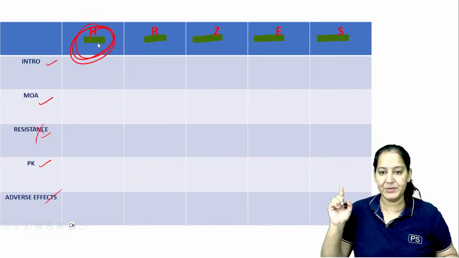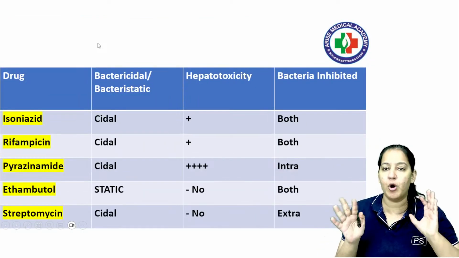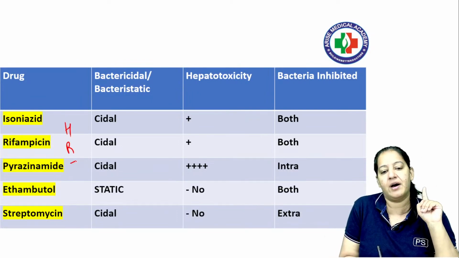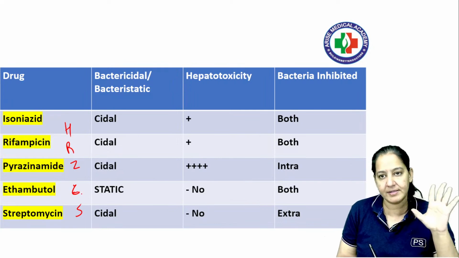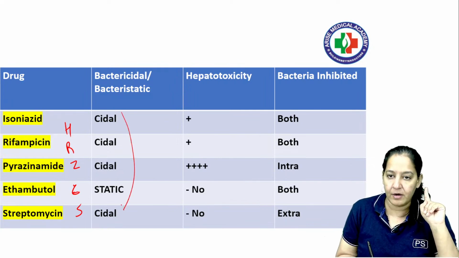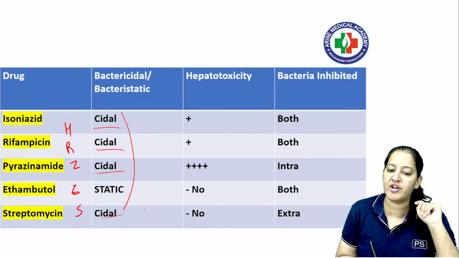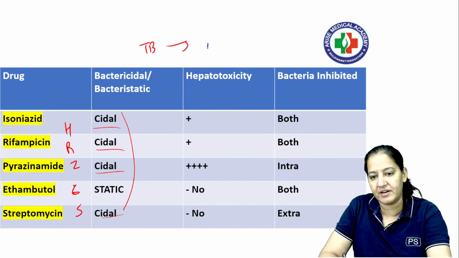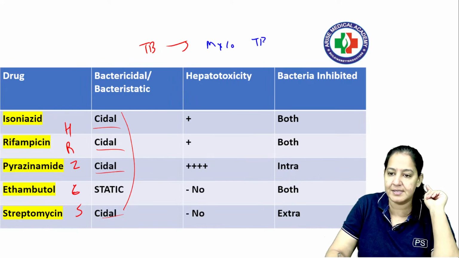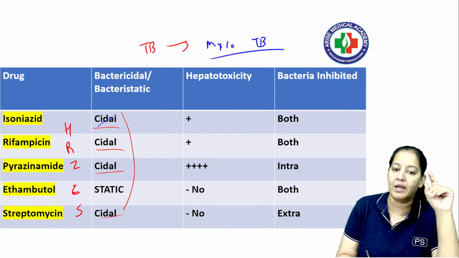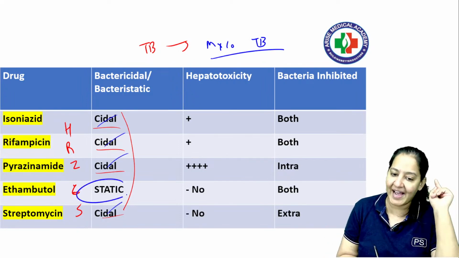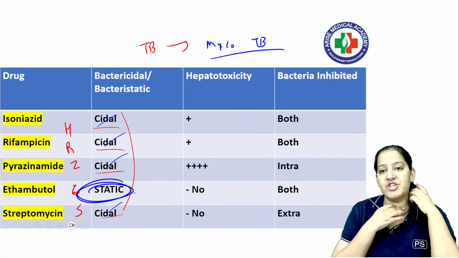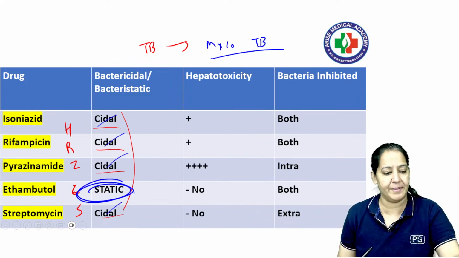Before starting, let me tell you a few common properties of all the 5. Don't dare to change the sequence. It's HRZES always. Learn this in sequence. All of them are cidal. What do you mean by cidal? They kill the Mycobacterium TB bacteria. TB is caused by a bacteria, and the name of the bacteria is Mycobacterium tuberculosis. They all kill this bacteria except ethambutol, which does not kill the bacteria. It is static. It inhibits the replication of the bacteria, but the remaining all will kill the bacteria.